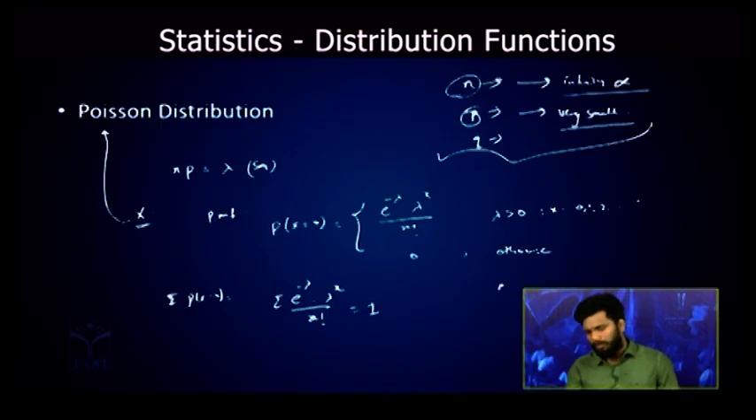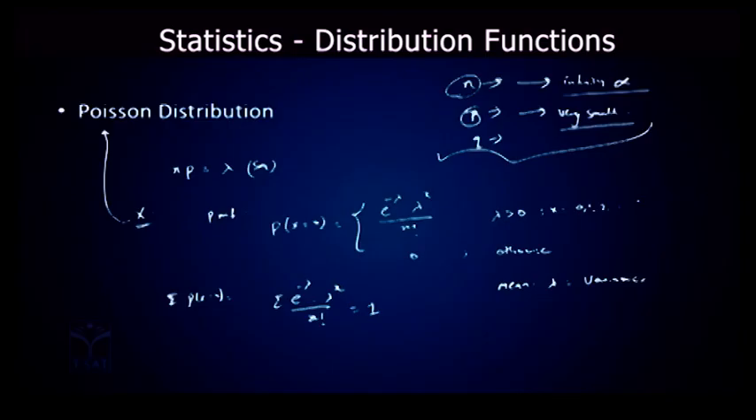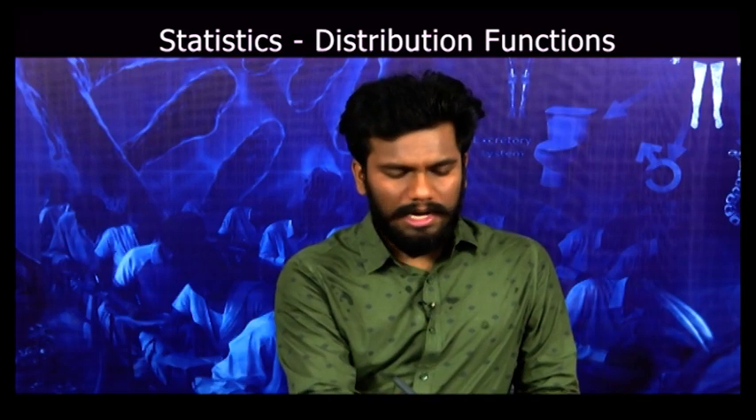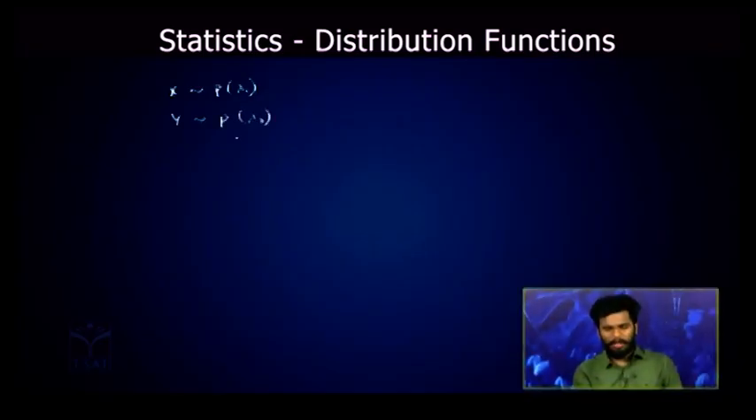Now this Poisson distribution has the mean lambda, which will be equal to the variance. Mean and variance are equal in a Poisson distribution, which is very, very important. Let us consider two random variables. X is following Poisson distribution with lambda 1, and y is also following Poisson distribution with lambda 2. Now x plus y, the combination of these two random variables, will also follow Poisson distribution with lambda 1 plus lambda 2.